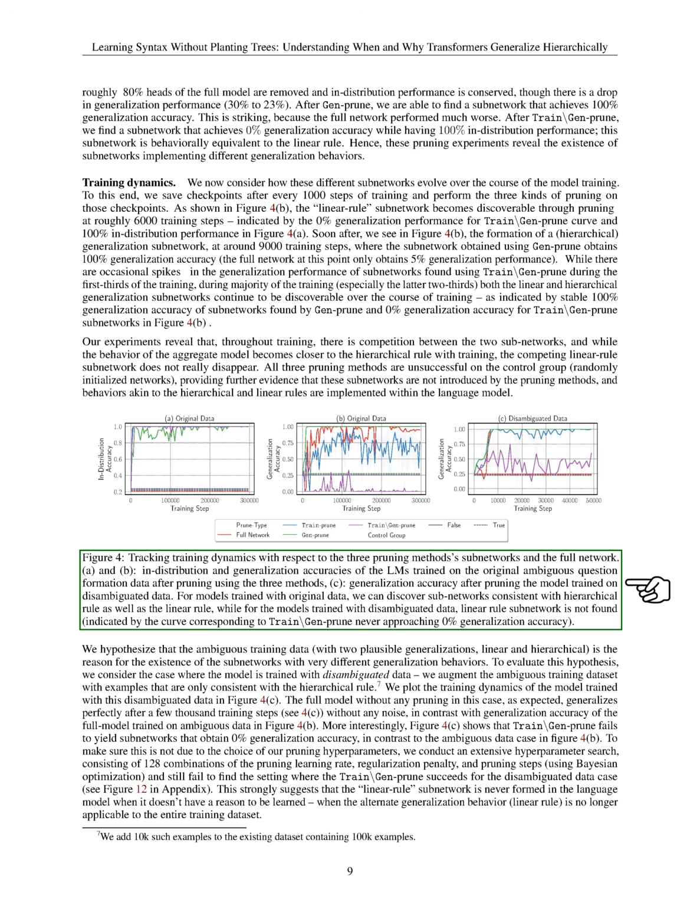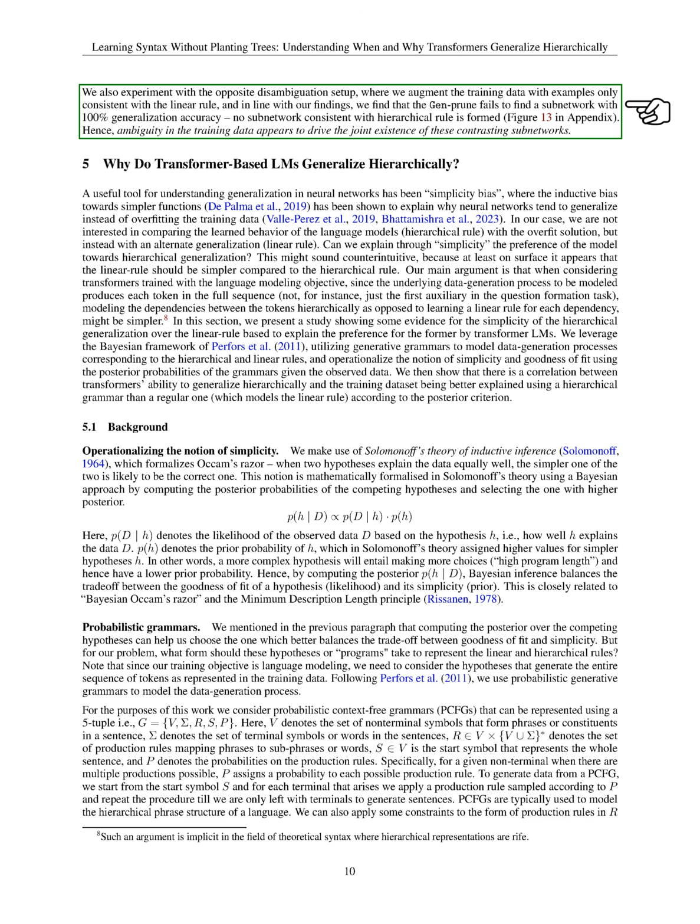To test this hypothesis, we train the model with disambiguated data consistent with only one generalization rule. The results support our hypothesis, showing that the absence of ambiguity in the training data prevents the formation of subnetworks associated with alternative generalization behaviors. In conclusion, the ambiguity in training data plays a crucial role in shaping the generalization behaviors exhibited by subnetworks within the language model.